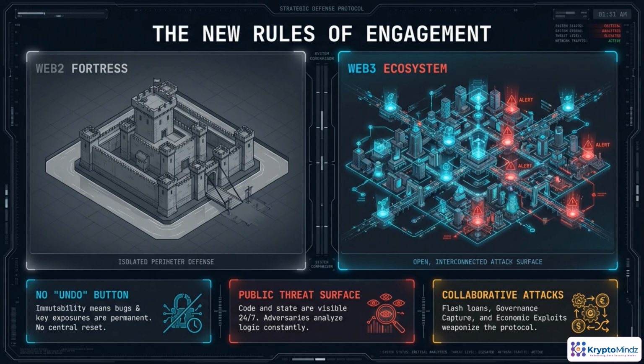That's powerful, but it means your code runs under constant public scrutiny, and every contract becomes a building block for complex, multi-step attacks. There's no global undo button. Immutable mistakes, exposed keys, or flawed incentives can be exploited collaboratively and at scale. Designing for verifiable trust starts from accepting these new rules.